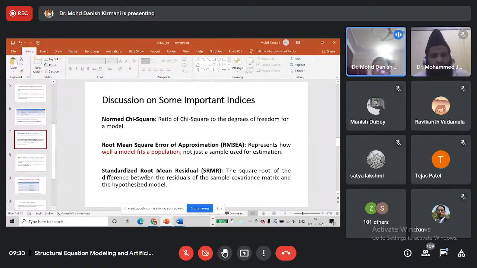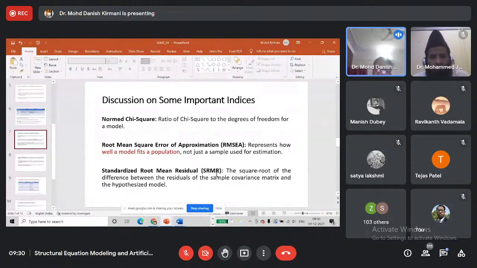It is also a good measure for model fit, as it is also less sensitive to the sample size and model complexity. And one more thing, RMSEA and SRMR are considered to be measuring badness of fit.